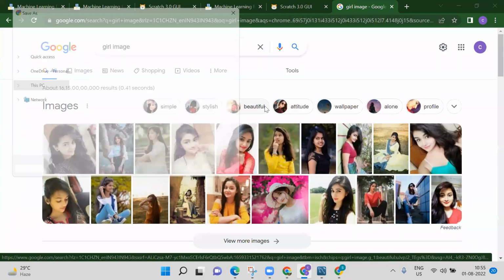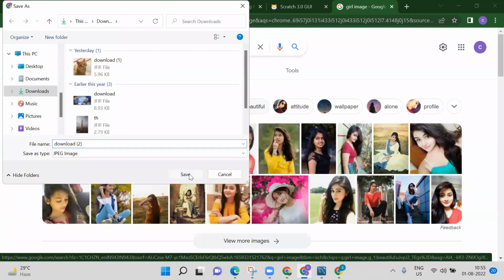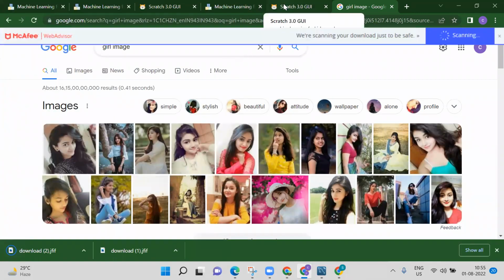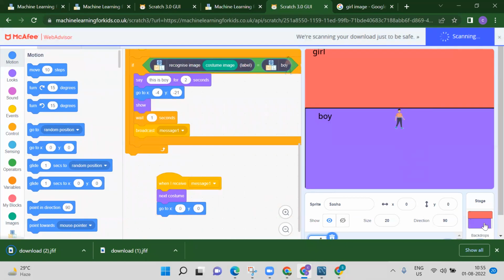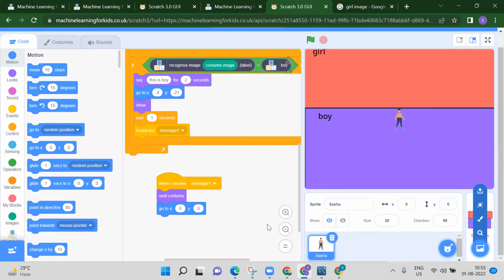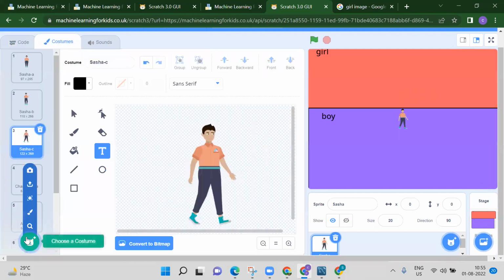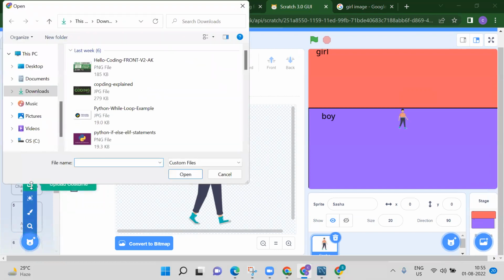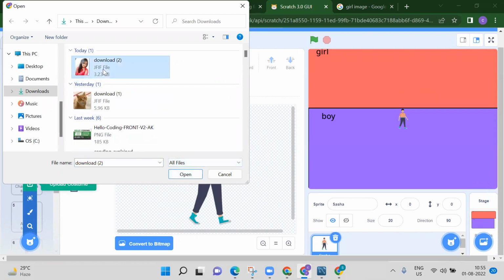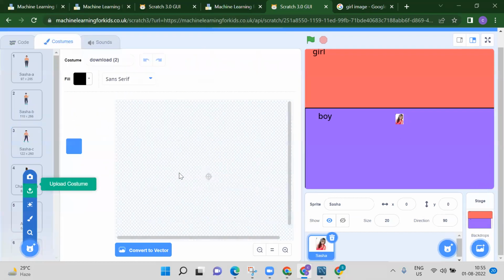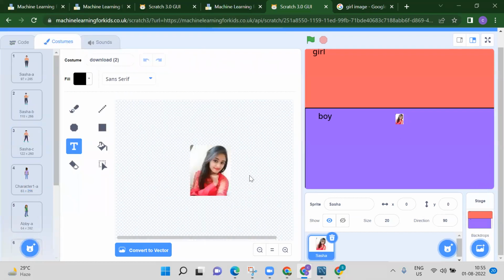Save image. Download to. Now come to your Scratch. Okay. What we need to do in a sprite, we need to just go to the costume, upload costume. So here we will take all our files. See, this is the girl image. Open. You will get that.